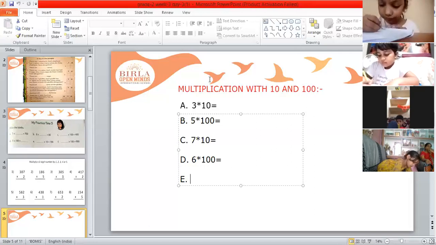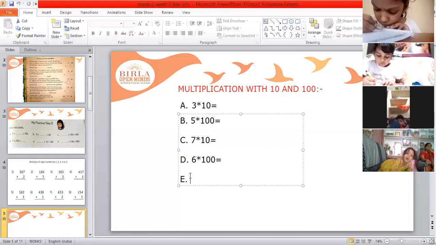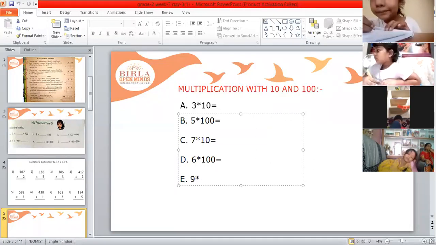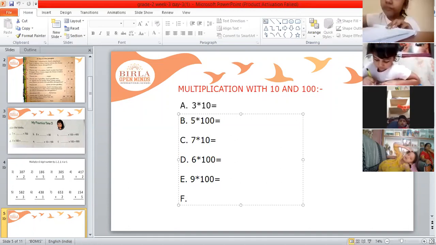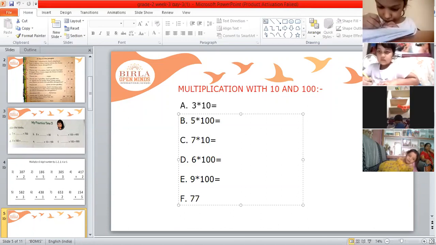Then next, 9 multiplied by 100 is equal to how much? And then the last bit, 77 multiplied by 10 is equal to how much?